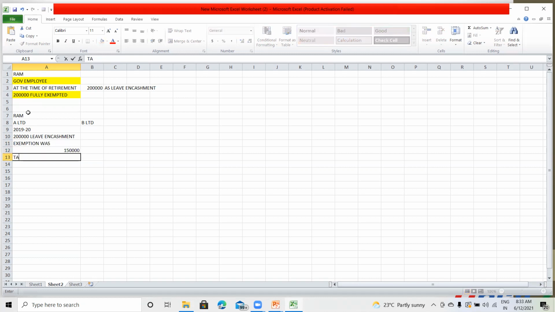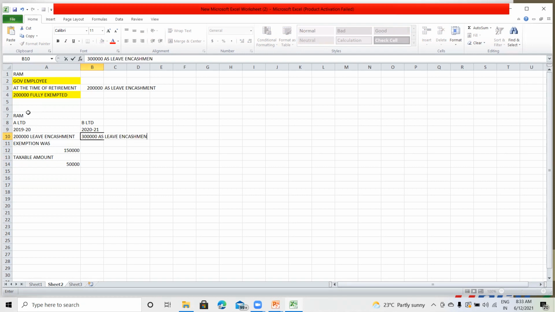So the taxable amount will be 50,000. In 2020-21, he has received 3 lakh rupees as leave encashment.